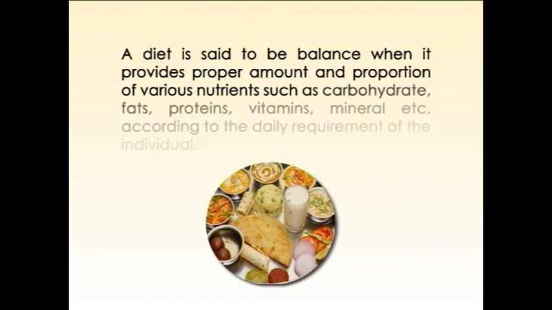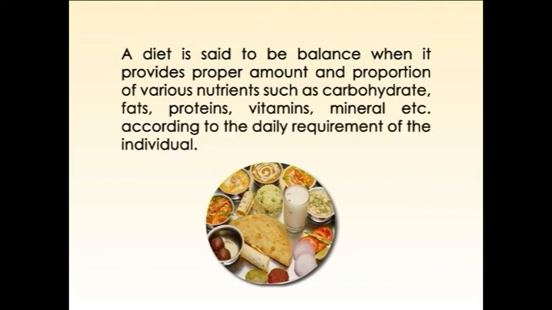A diet is said to be balanced when it provides proper amount and proportion of various nutrients such as carbohydrates, fats, proteins, vitamins and minerals, according to the daily requirement of an individual. In other words, a balanced diet is nutrients in a definite proportion.